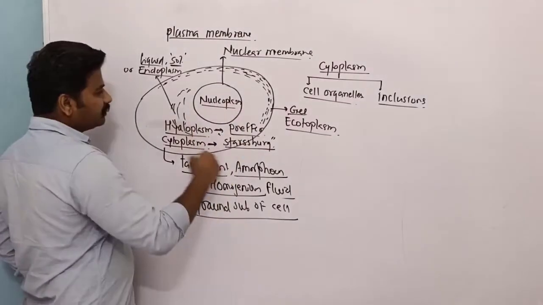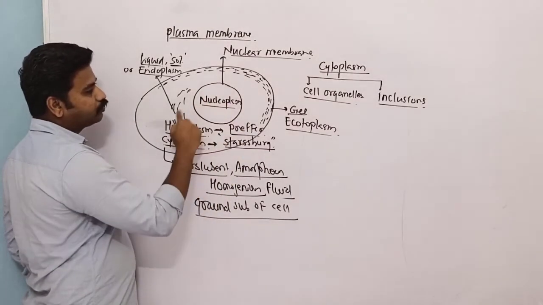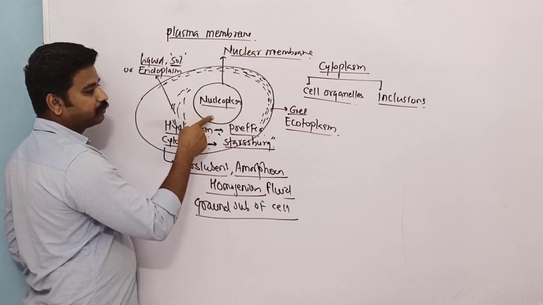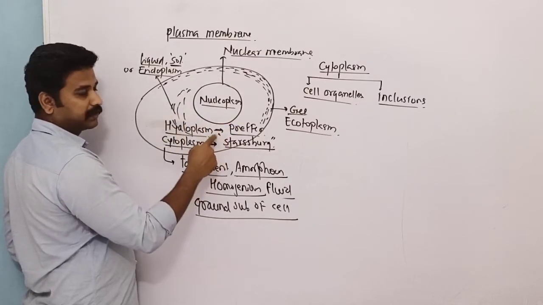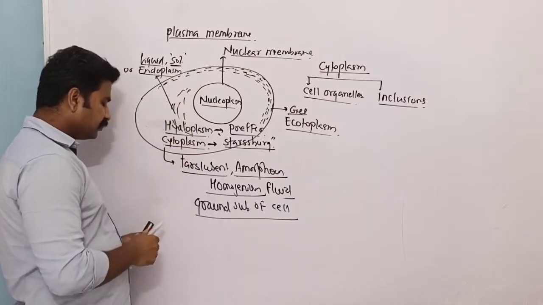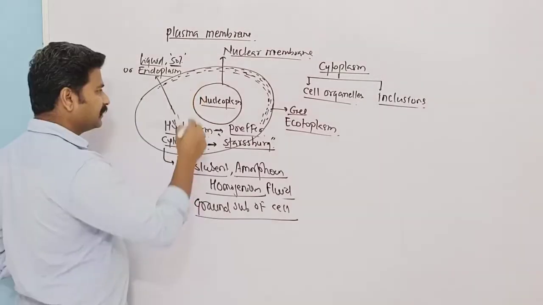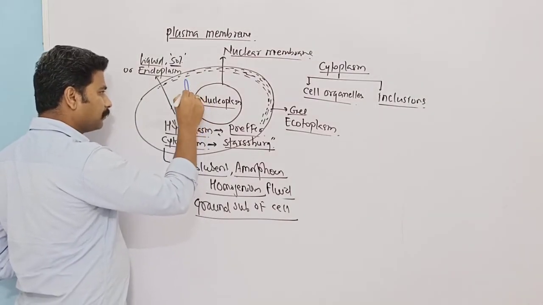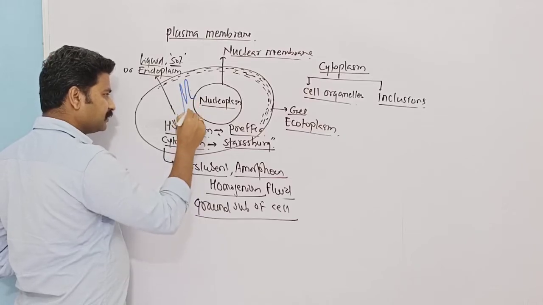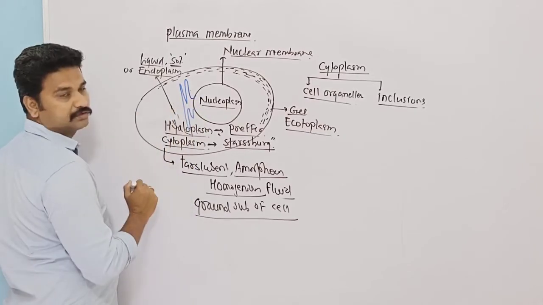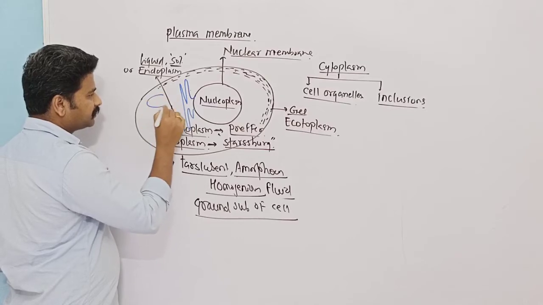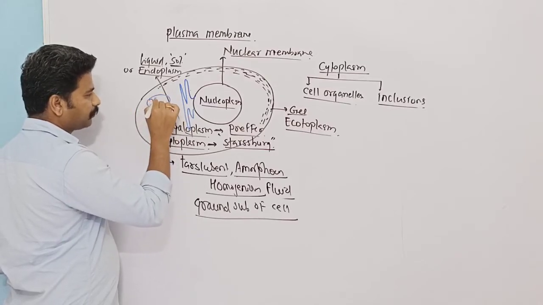So considering this diagram, here we are having two components of cell. One is nucleus and second is cytoplasm. Now the remaining cytoplasm will again get divided into various compartments. Let's say for example this is one compartment due to presence of endoplasmic reticulum. This is another compartment due to presence of mitochondria.